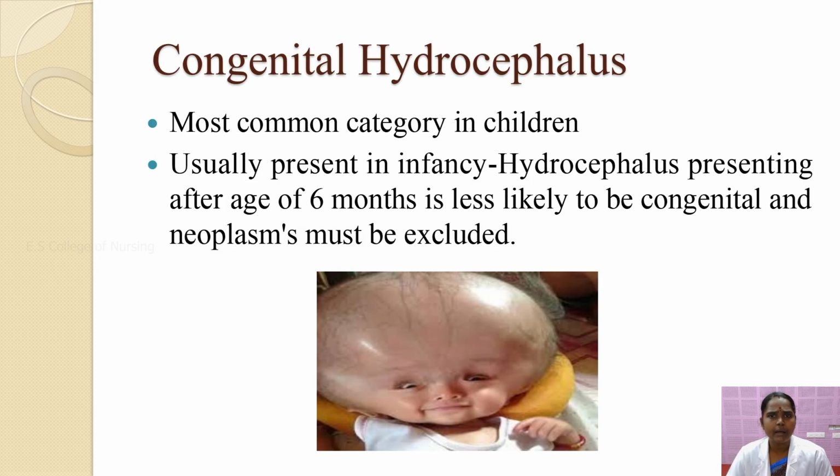It is mainly seen when the mother is affected by infections such as rubella, syphilis, toxoplasmosis and mumps, or by spina bifida and other abnormalities. This is the most common category in children, usually present in infancy. Hydrocephalus presenting after the 6th month is less likely to be congenital, and neoplasm must be excluded.